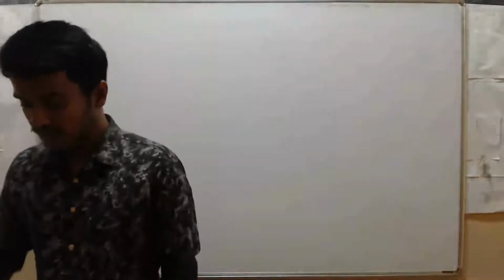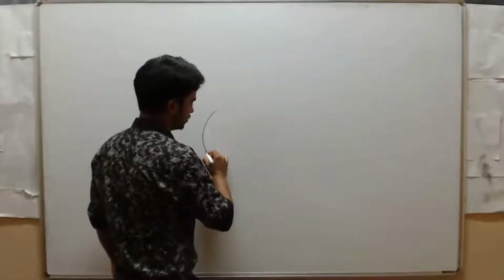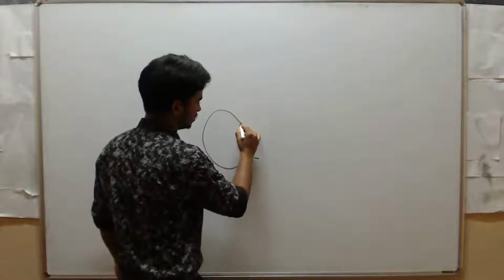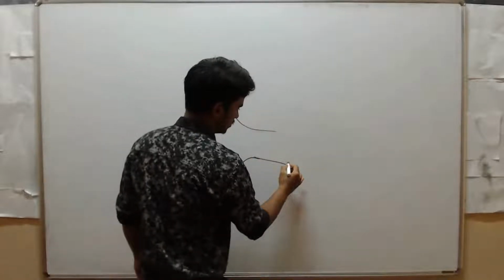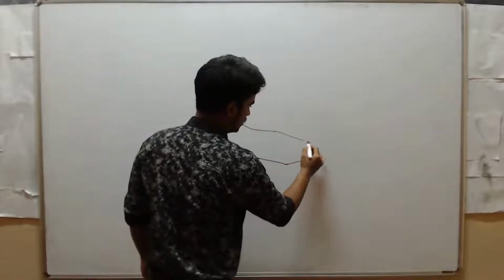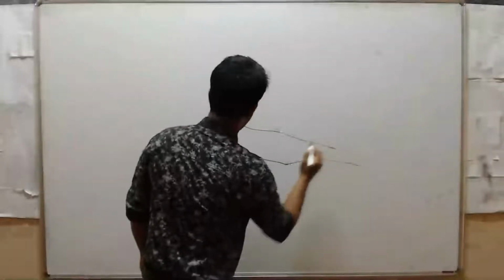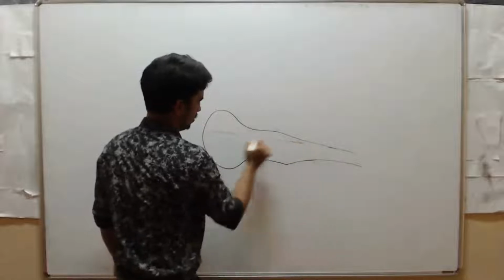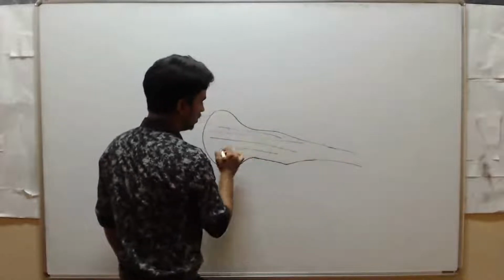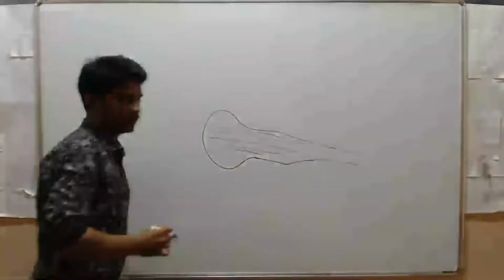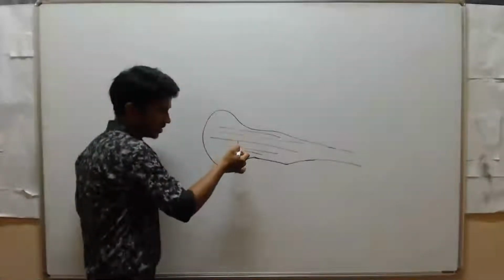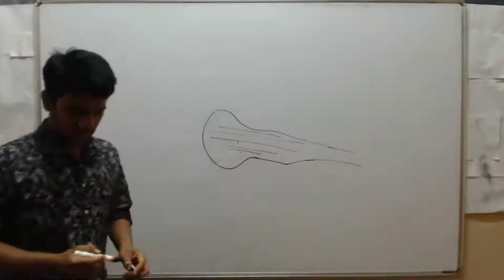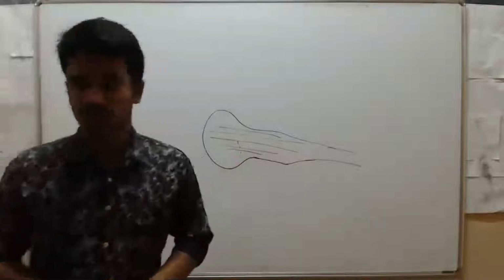Now if you take a guitar, how does it produce sound? Just imagine this is a guitar. These are strings. When you vibrate these strings, then sound is produced.